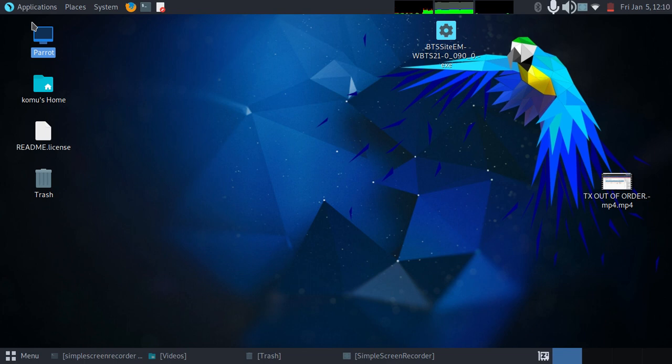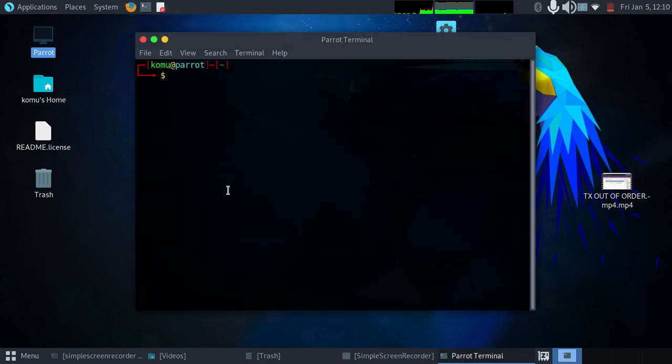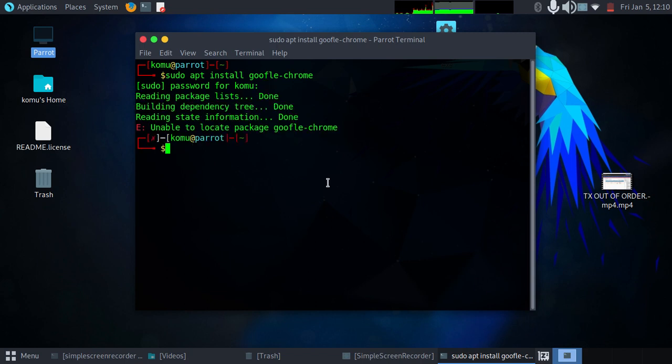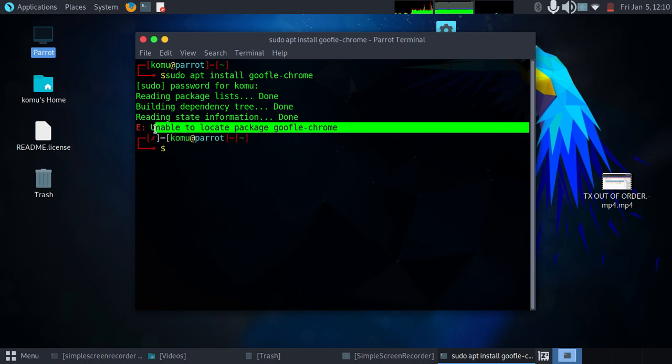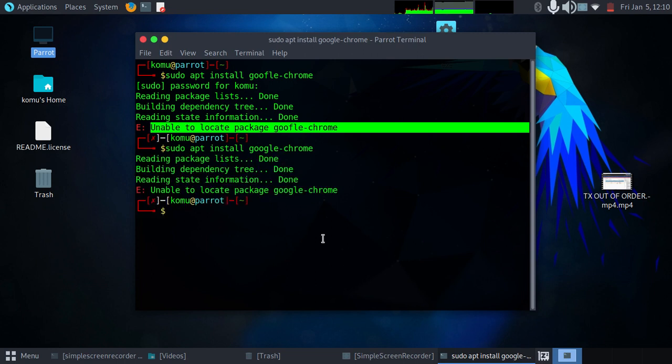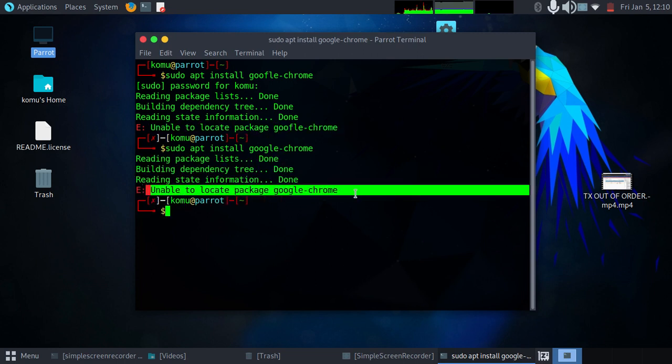In this example, we'll be doing Google Chrome installation, and if, for example, we do sudo apt install Google Chrome and hit enter, you'll be prompted to enter the password. You see, it is unable to locate. Oh, sorry, I mistyped the Google. So let's do Google. Hit enter. But still, you see, apt cannot locate the package.